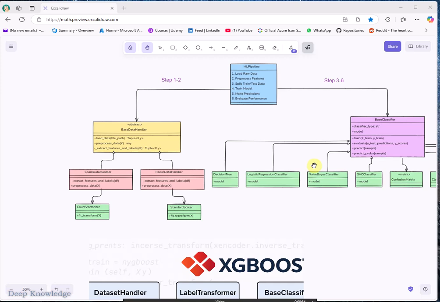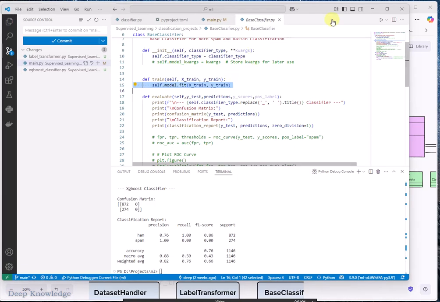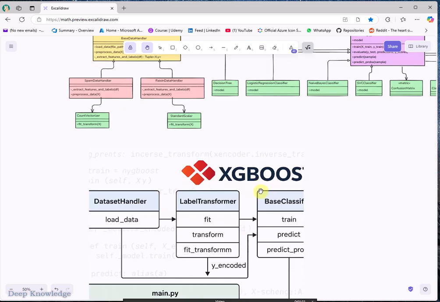And what is the problem indeed? The problem here is that XGBoost is only working with encoded data. For instance, if you have model.fit with X train and y train, they have to be encoded. For instance, if I have a class label spam or ham, this has to be encoded, for instance, 0 and 1. Unlike the decision tree and support vector machine and many others, which could work with categorical data, for XGBoost it gives you an error.